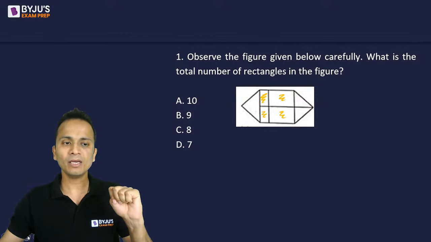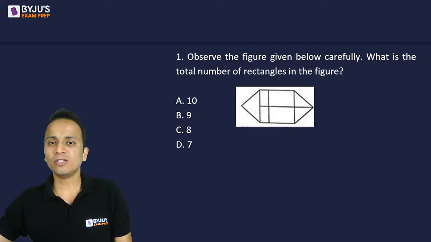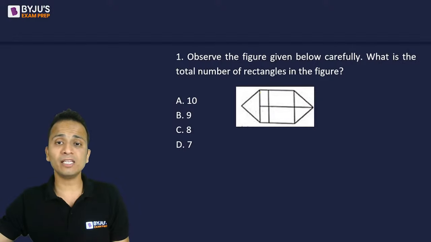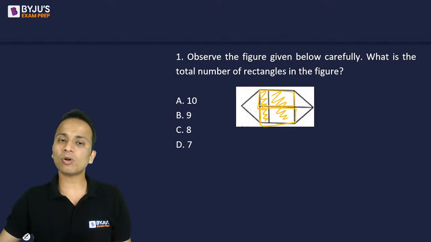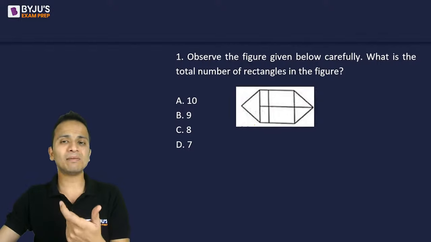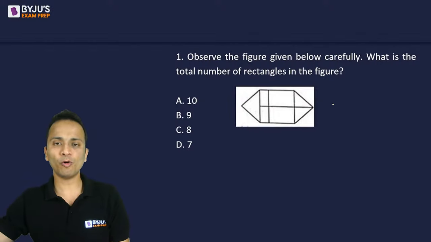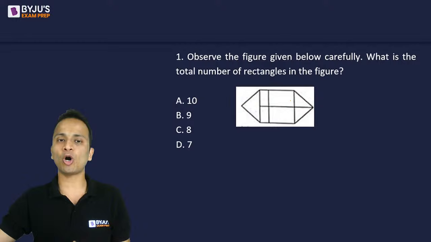Fine. Now after that, you can have rectangles which are made using 2 rectangles. So this is one rectangle. This is another one, second rectangle. This is the third one, and this is the fourth one. So there will be 4 other rectangles formed by combining 2 rectangles. So 4 plus 4, up till now we have got 8.